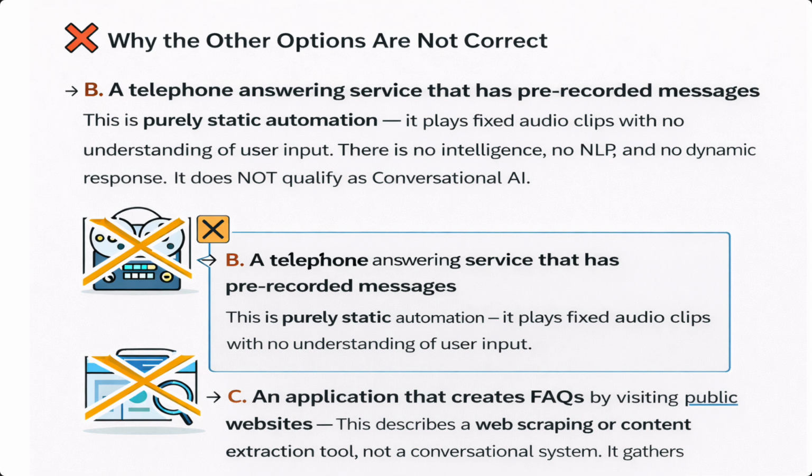Why the other options are not correct. B. A telephone answering service that has pre-recorded messages. This is purely static automation. It plays fixed audio clips with no understanding of user input. There is no intelligence, no NLP, and no dynamic response. It does not qualify as conversational AI.